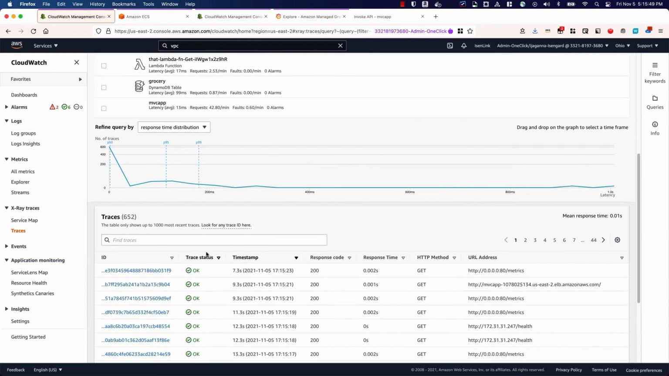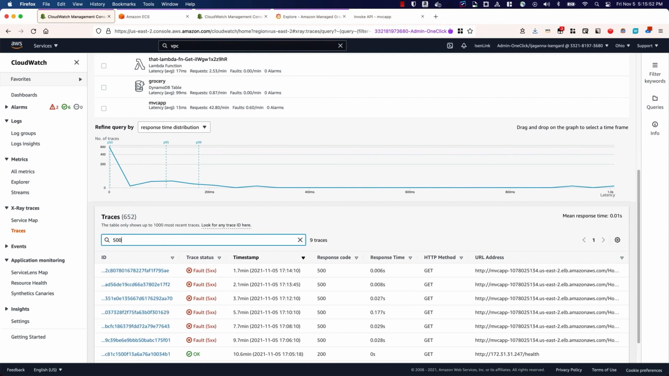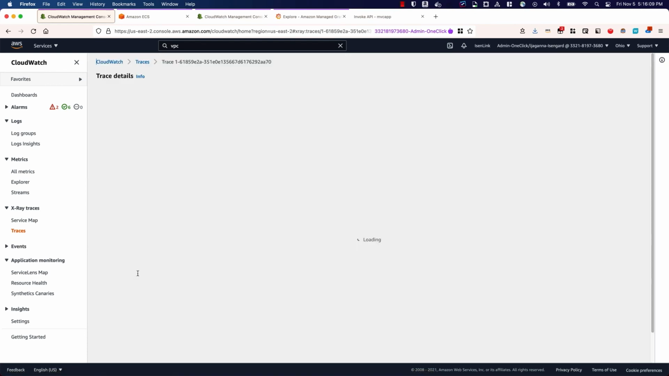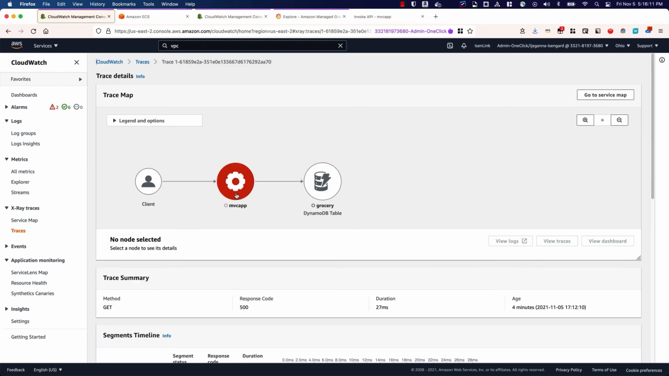But what I'm interested in is those errors that I saw. There are a lot of 500s, and I'm interested in taking a look at one of the log events and one of the traces here and see if I could find out which line of the code or what caused that 500 error. So if I click on this trace, it takes me here and shows that, yeah, there's a problem with the service.